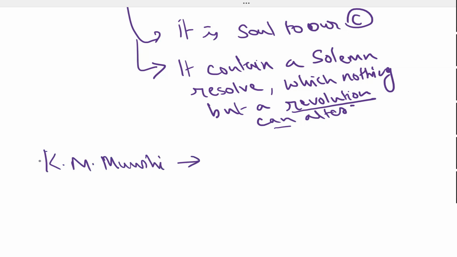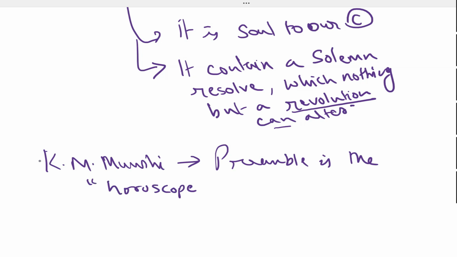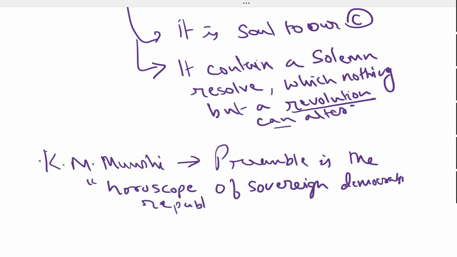K.M. Munshi said that the preamble is the horoscope of the sovereign democratic republic.